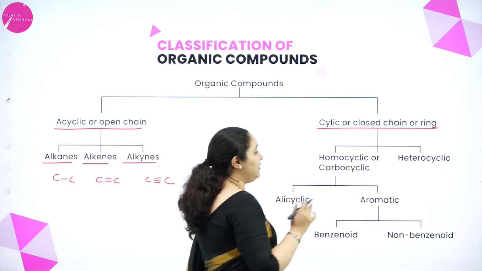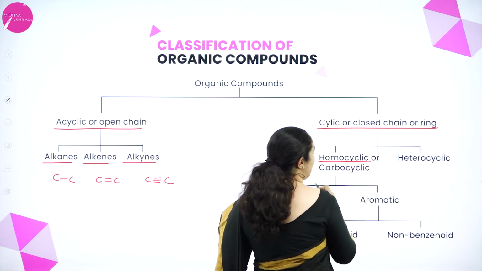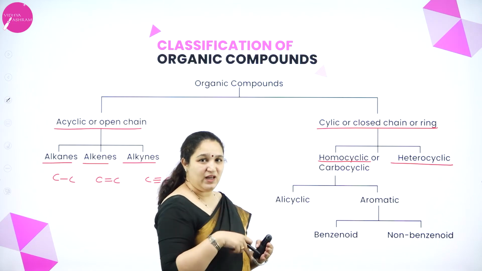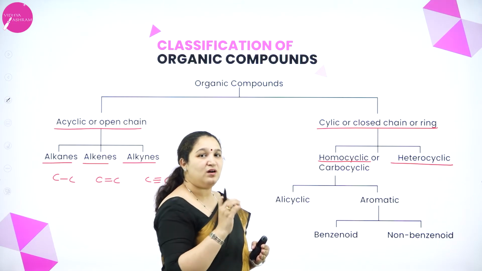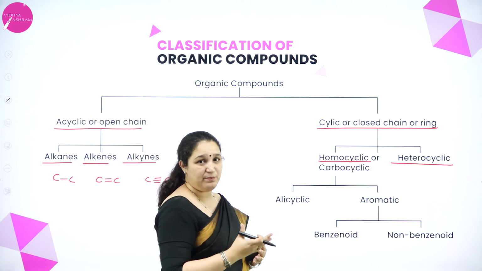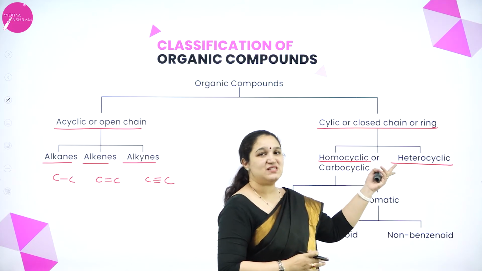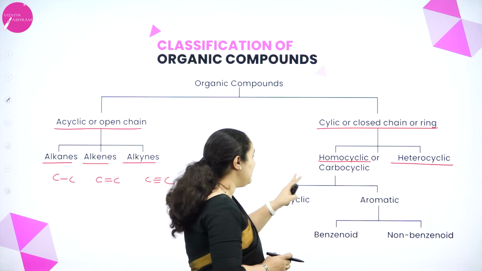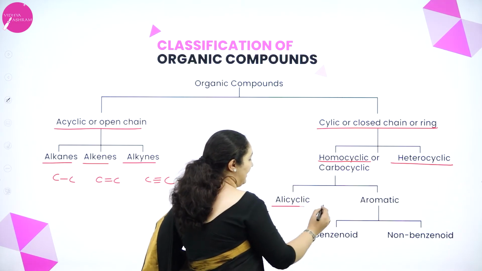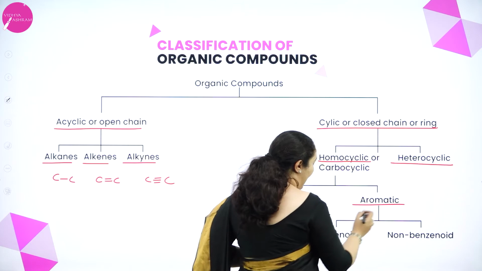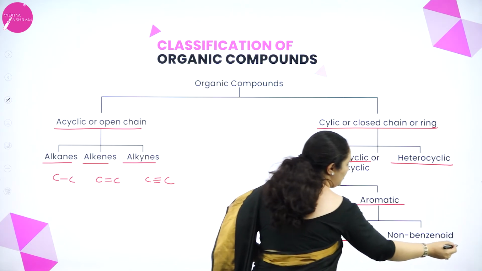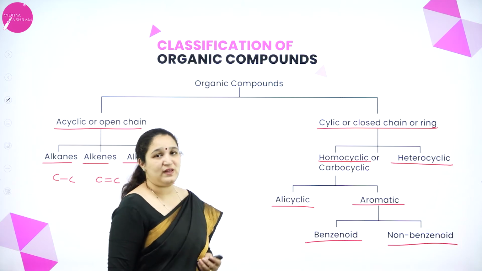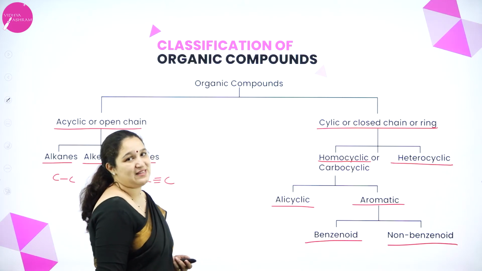In cyclic, they are of two types, that is homocyclic and heterocyclic. Homocyclic means it's a cyclic compound with the same group of atoms which is repeated. Heterocyclic means there is something extra in that. Hetero means something is extra there. Homocyclic is further divided into alicyclic and aromatic. Aromatic is further of two types, benzenoid and non-benzenoid. So we will learn each of them in detail about classification.